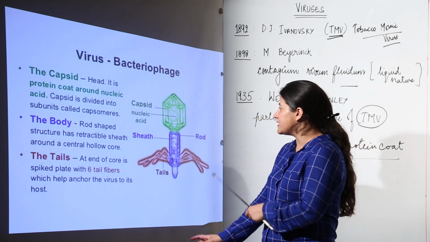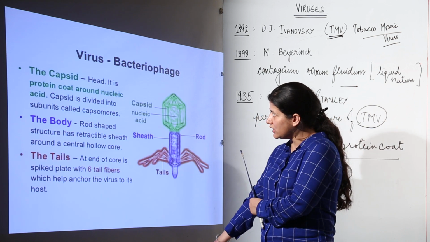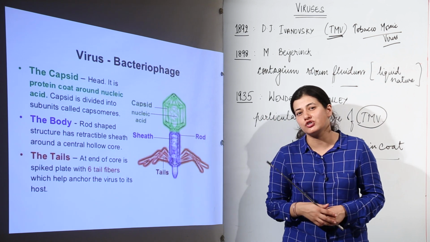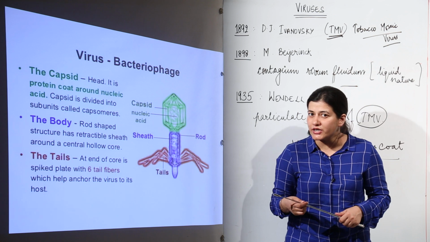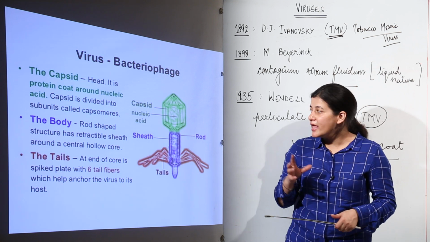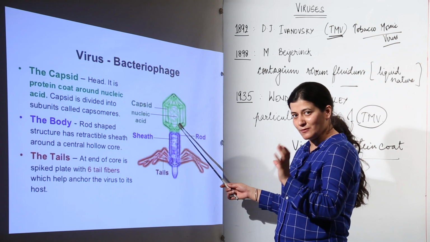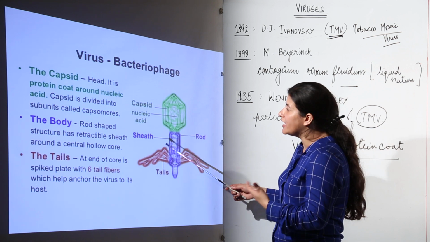Now what we have next is, we are going to study two types of viruses. First is the bacteriophage, we have to understand its structure, and we have to understand the structure of tobacco mosaic virus as well. Now as you can see, this bacteriophage belongs to that icosahedral shape, or we can say polyhedron, is there.